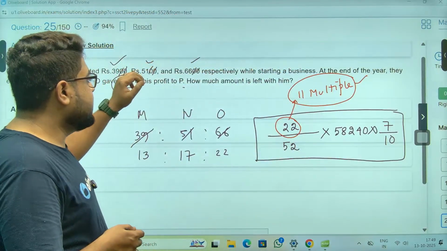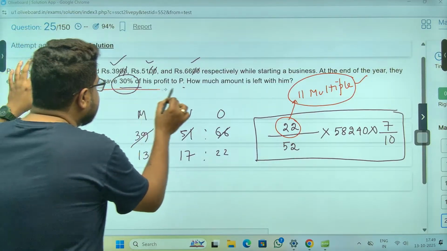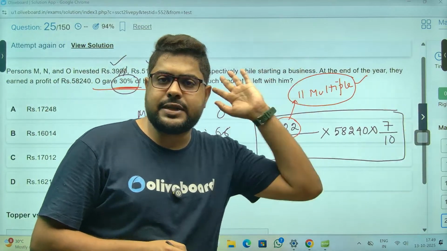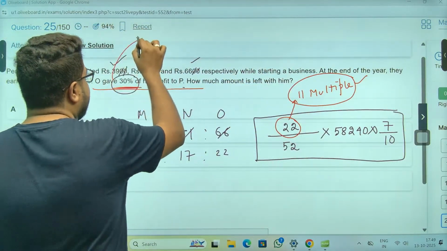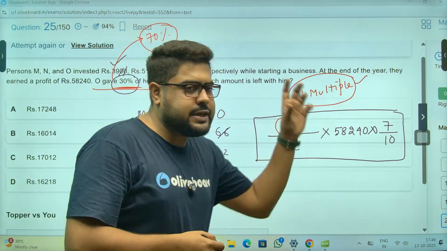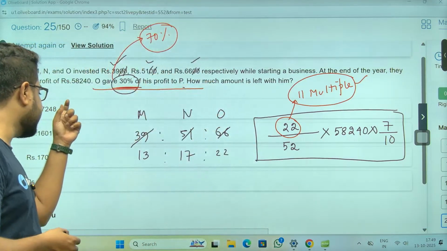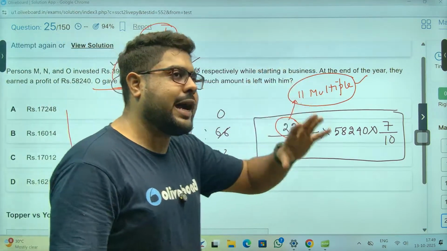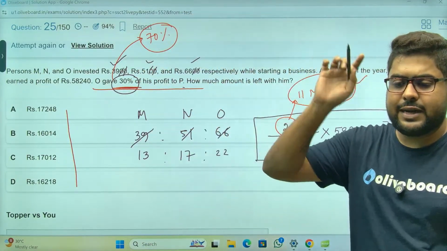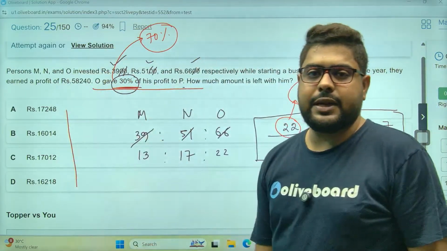The smartest person will say, I don't even need to do this much. In the first line itself I can see O gave away 30%. So if a person gives away 30% of his profit, he will end up having 70%. So my answer will be 70% of an integer value. All the options are integers, so my answer has to be a multiple of 70, or a multiple of 7 at least. So without doing anything, you can just check for a multiple of 7 here.